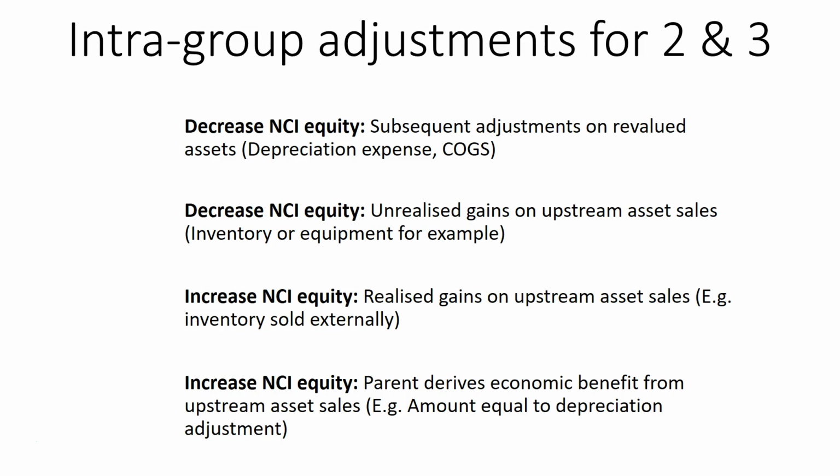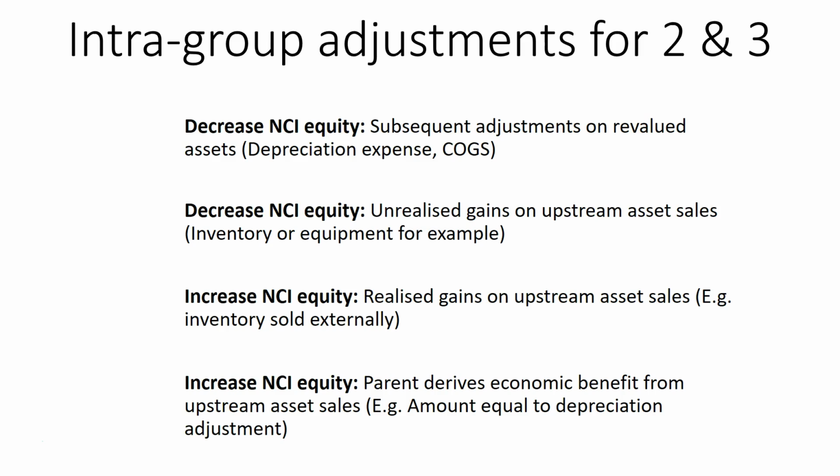And then realized gains on upstream asset sales. This will increase NCI equity. Why? Well, once you sell inventory externally, so if we go back to that same example, we had that $20,000 unrealized profit. Once you sell it externally, that $20,000 becomes realized, and so everyone is now entitled to that profit. So the NCI can take their fair share of that realized profit. And so that's why the NCI equity will increase.